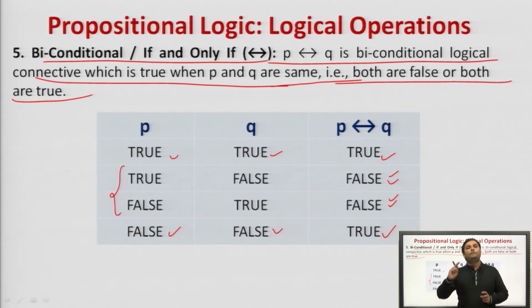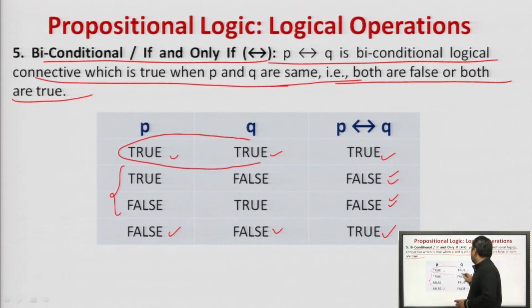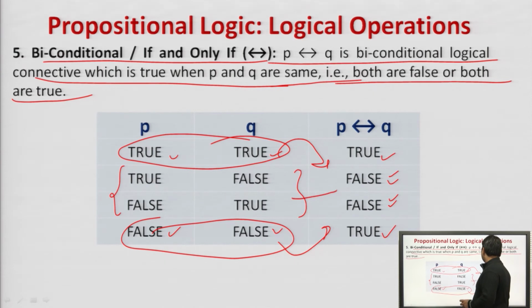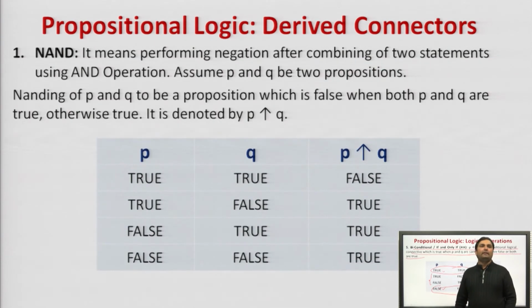That is, if P and Q are same, then P if and only if Q will return true, otherwise false. Same means P and Q is true here, P and Q is false here. So, this will return true, this will return false, other things will return false. Agreed? So, these were the 5 connectives.